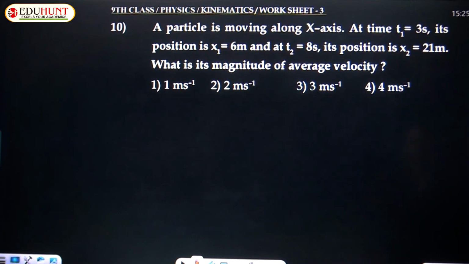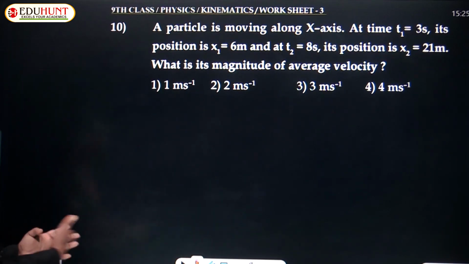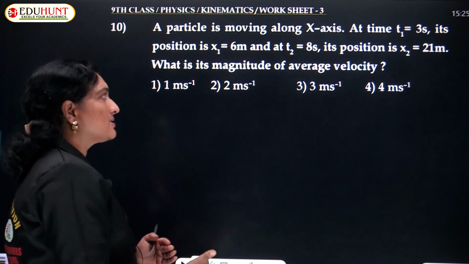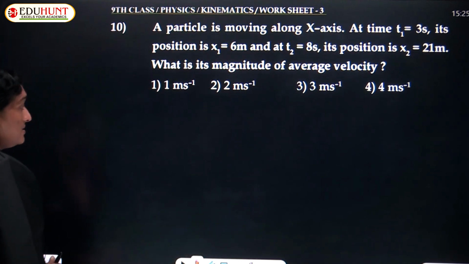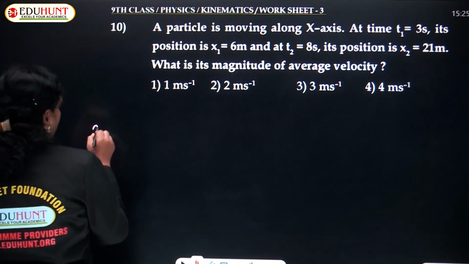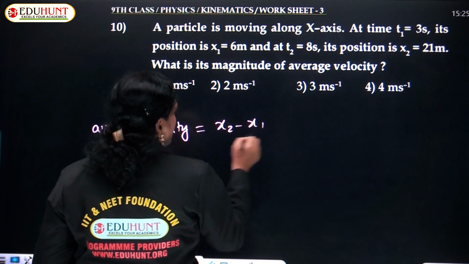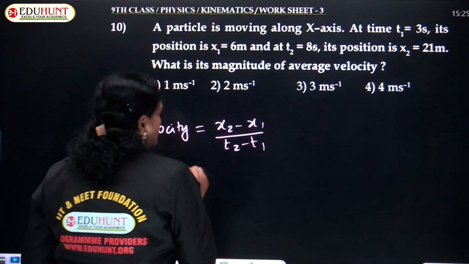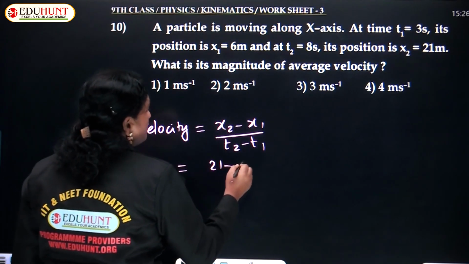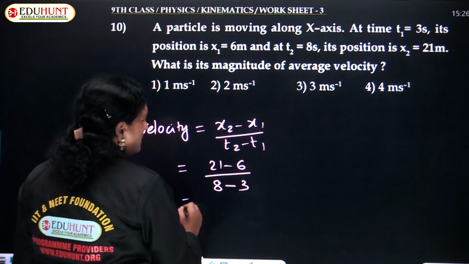Moving ahead with the next question, children, that is the 10th question, similar to the previous one. A particle is moving along the x-axis. At T1, time 3 seconds, position is 6 meters. At T2, time 8 seconds, position is 21 meters. Magnitude of average velocity. Same as the previous one. Average velocity is the change in position over the total time taken, T2 minus T1. x2 they gave as 21 meters, x1 is 6 meters, time 8 seconds minus 3 seconds.